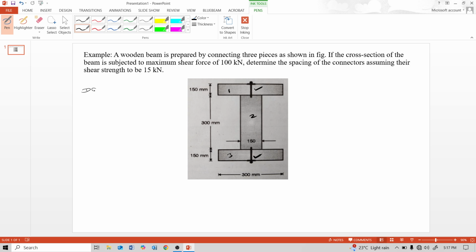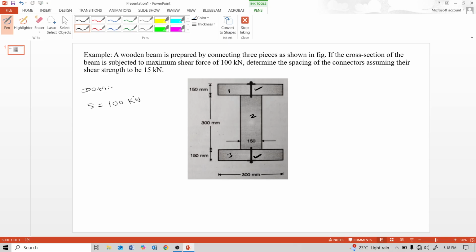The data in this numerical is: the cross section of the beam is subjected to a maximum shear force, denoted as capital S, equal to 100 kN, and determine the spacing of the connector assuming their shear strength to be 15 kN. So in this numerical they have given shear force and shear strength.